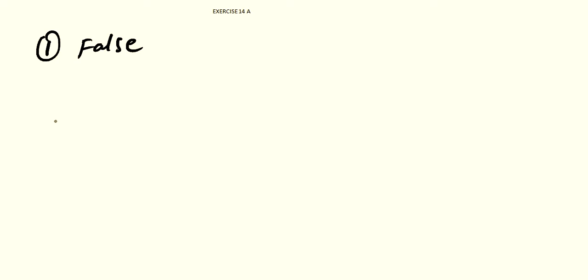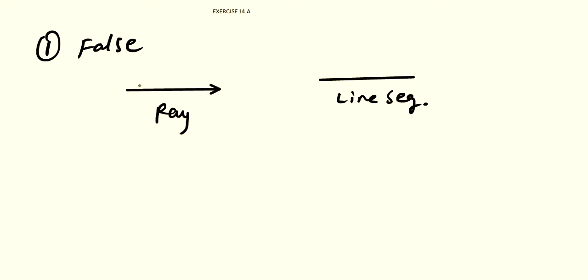Second question is, a ray has one end point and a line segment has two end points. So first, this is the diagram of a ray and this is a diagram of a line segment. As you can see in this diagram, a ray has one end point and a line segment has two end points. So this is a true statement. So the second question is true.